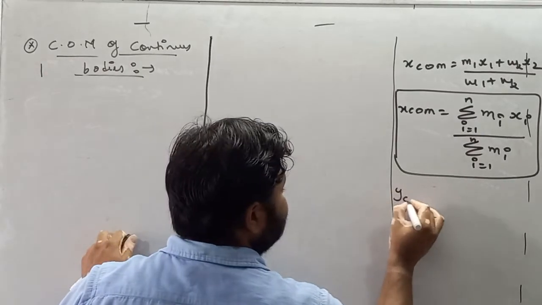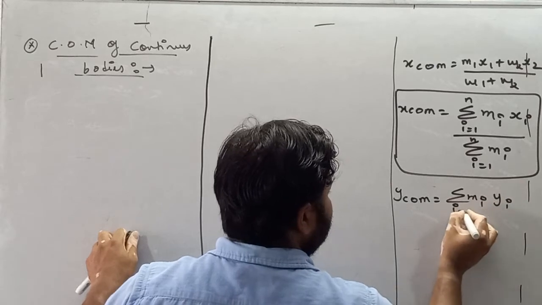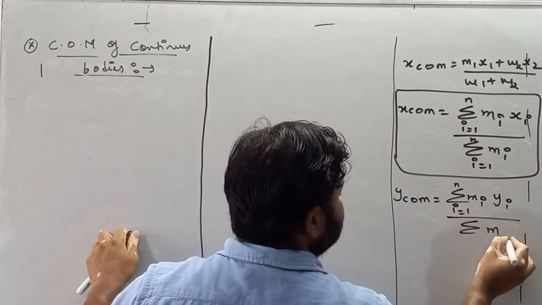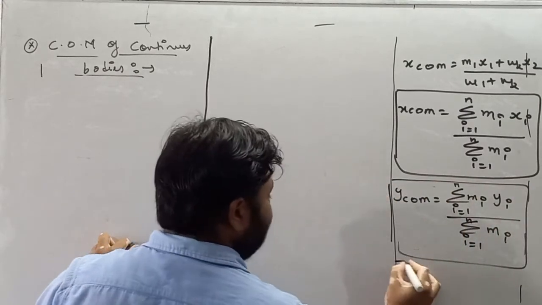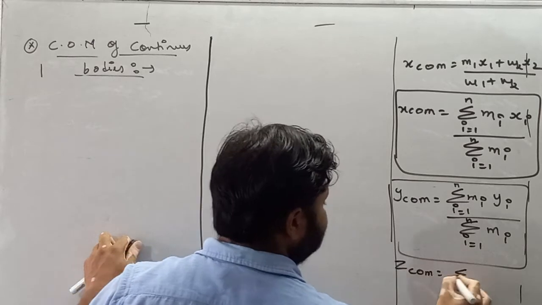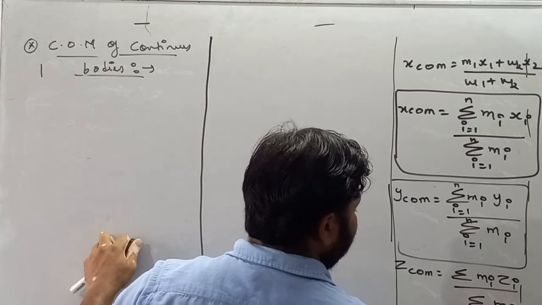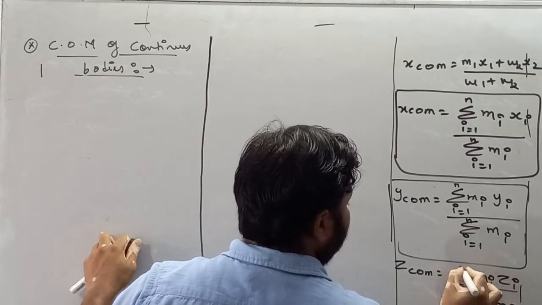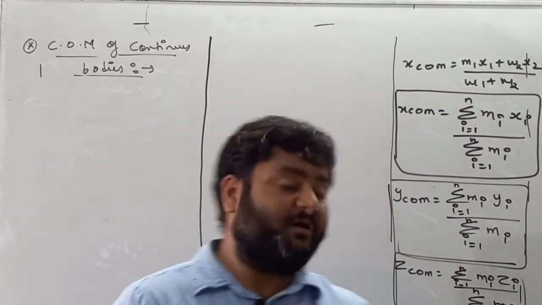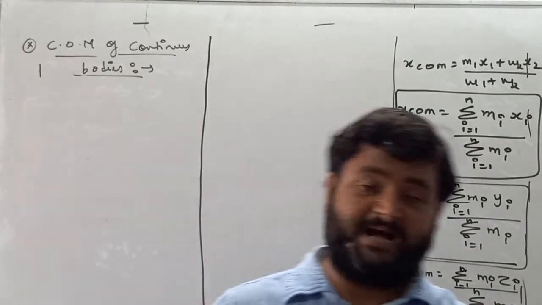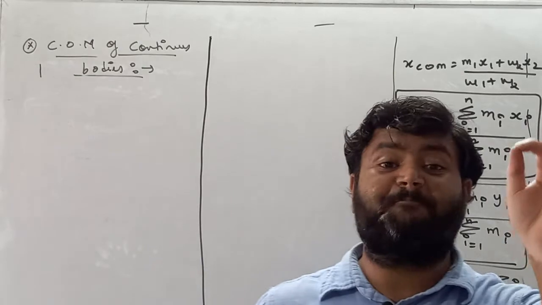Similarly, y center of mass is summation mi yi for i from 1 to n divided by summation mi, where i is from 1 to n. Similarly, z center of mass is equal to summation mi zi upon summation mi for i from 1 to n. This is the formula for finding the coordinate of z center of mass. Dear student, these formulas are valid if the masses are point masses.